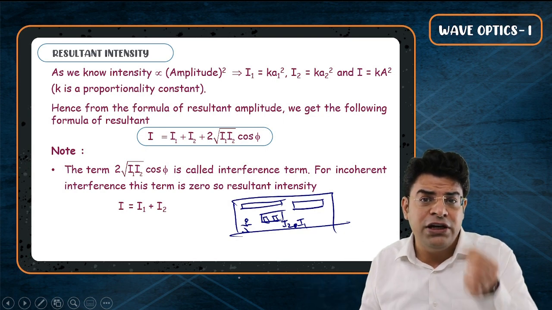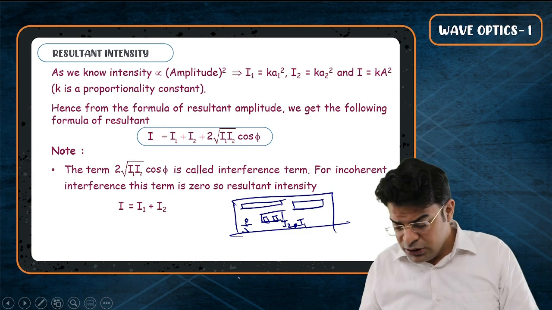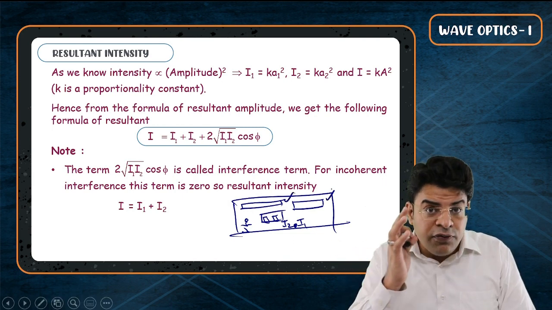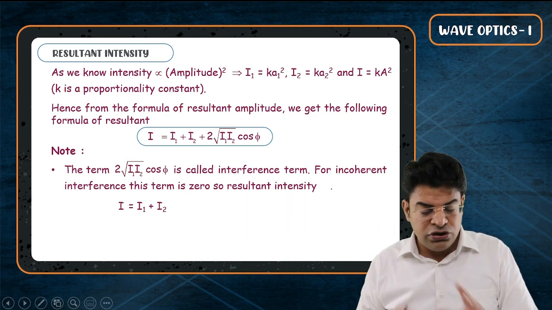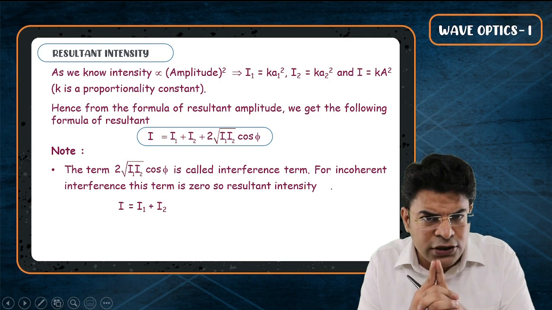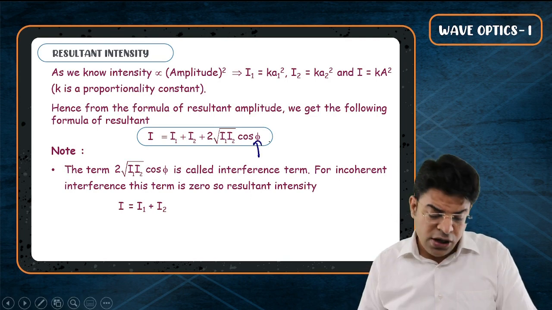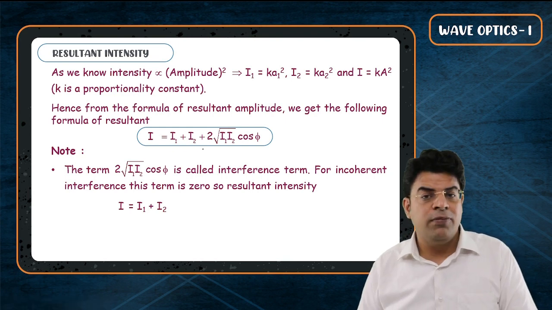This is our everyday observation, right? And it's true because two independent sources are incoherent. The phase difference between the waves produced by them is not constant. So just remember that for incoherent sources, the sources for which the phase difference is not constant, the resultant intensity will be nothing but I1 plus I2.